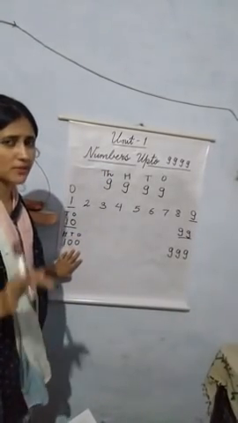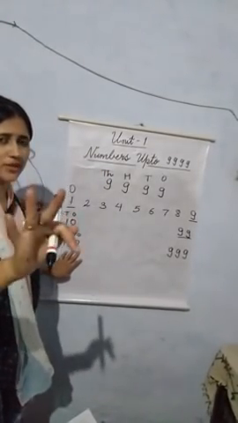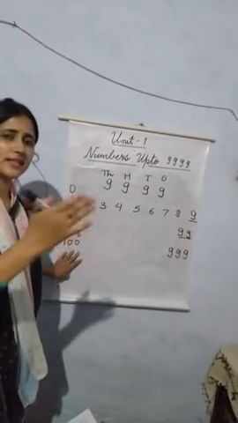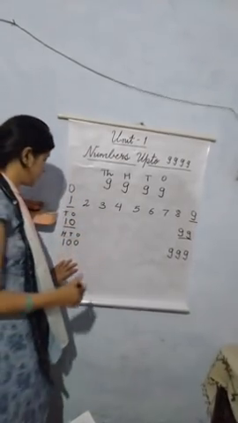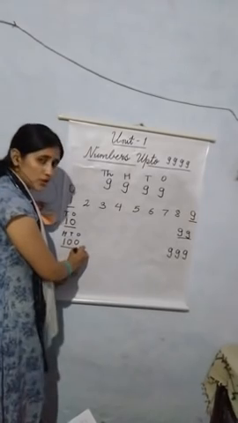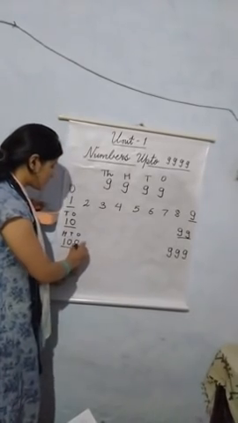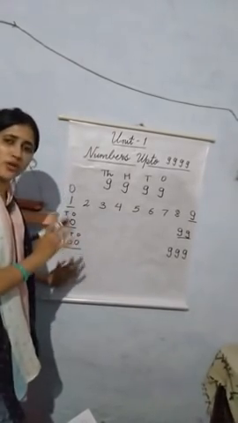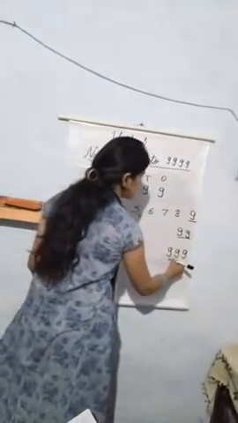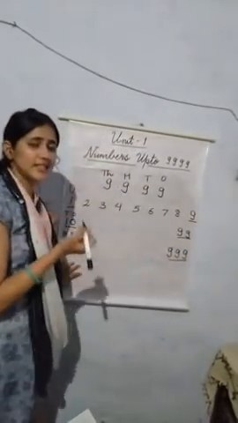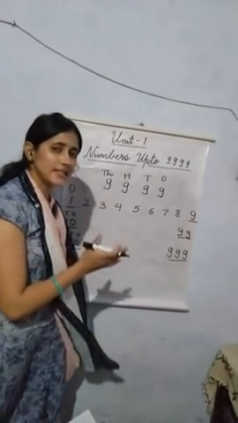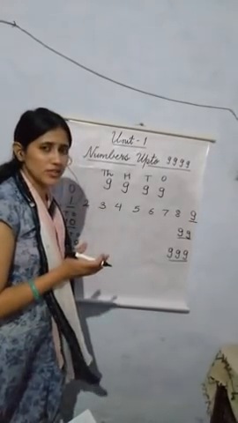They are 3-digit numbers because they have 3 digits, 3 values at ones, tens and hundreds places respectively. Your 3-digit number starts from 100. So 100 is your smallest 3-digit number and it ends at 999. So 999 is your greatest 3-digit number.